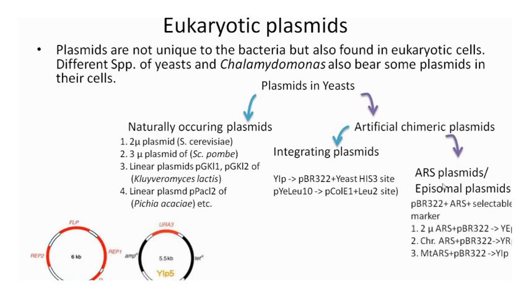So now let us talk about the ARS plasmid or episomal plasmid. If you group them, you can categorize them in three types, depending on the ARS that is being used. The rest of the part is the same as that of the integrating plasmid, but the ARS you can obtain from the chromosomal DNA, from the 2-mu circle, or from the mitochondrial DNA. Depending on which ARS is used, there are three types of them. When the ARS of the 2-mu circle is used, it is called YEp.